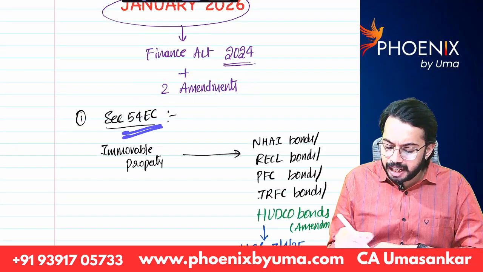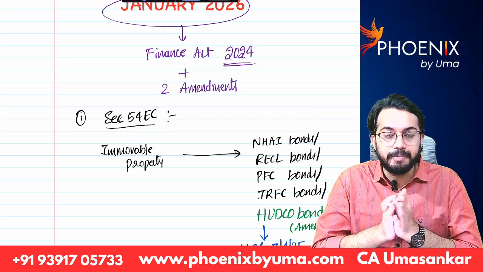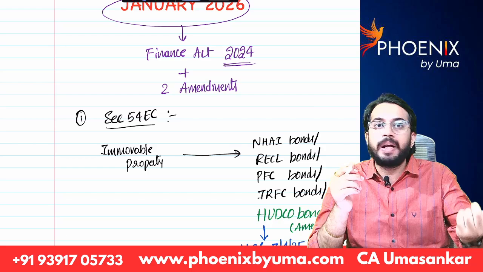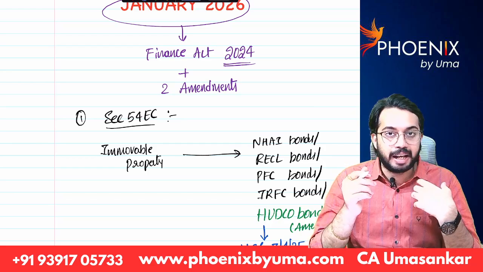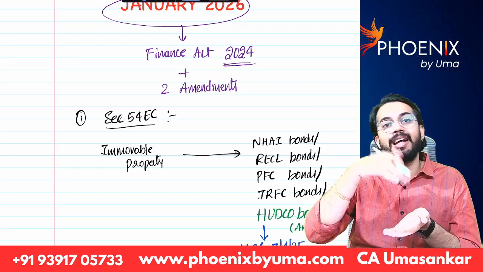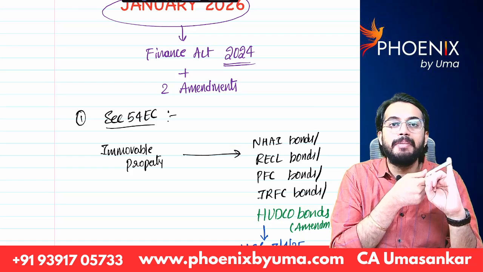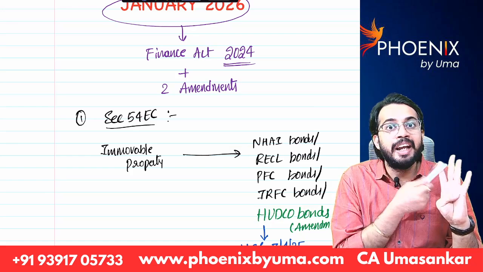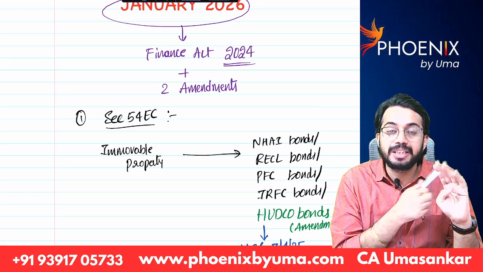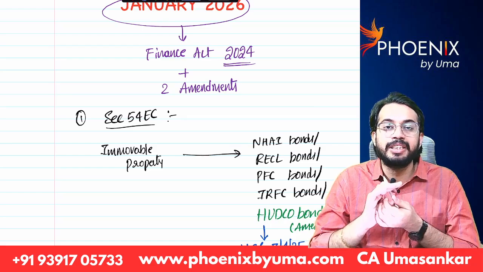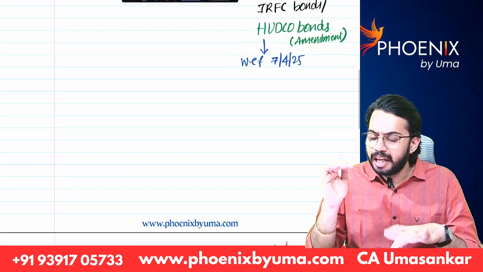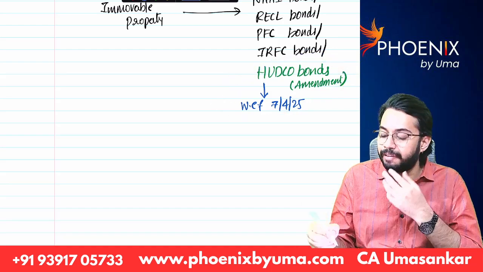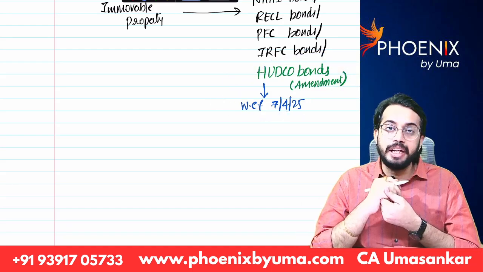First amendment is relating to section 54 EC. You all know section 54 EC. Whenever immovable property is sold, you will get capital gains. If those capital gains are reinvested in NHAI bonds, RECL bonds, Power Finance Corporation bonds, Indian Railway Finance Corporation bonds, then exemption is available under section 54 EC. Recently, HUDCO bonds are also added in this list with effect from 7th April 2025.